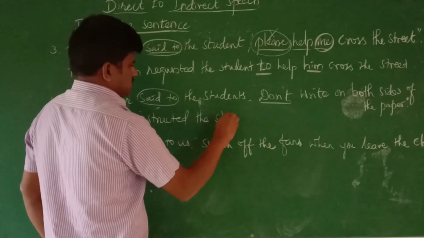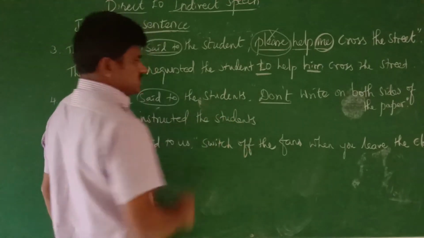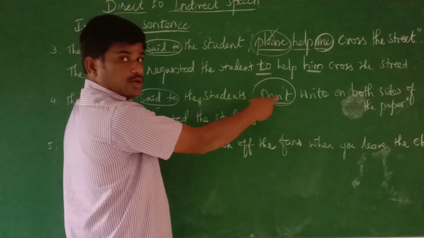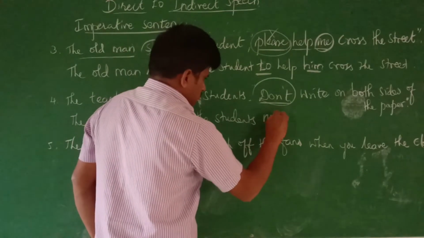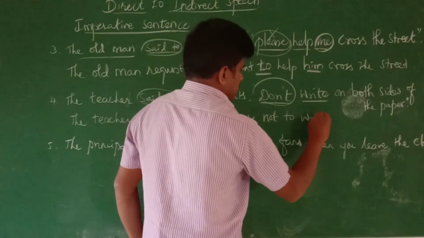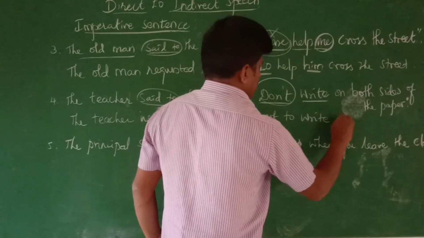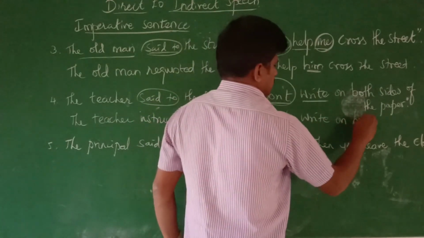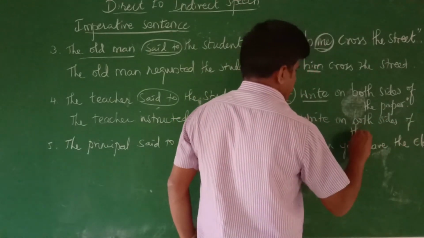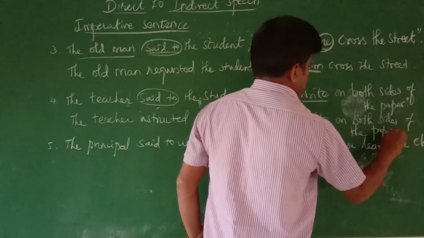The students. Here again, don't is given. How to change it? Don't becomes not to, and the present form verb stays as it is: not to write on both sides of the paper.